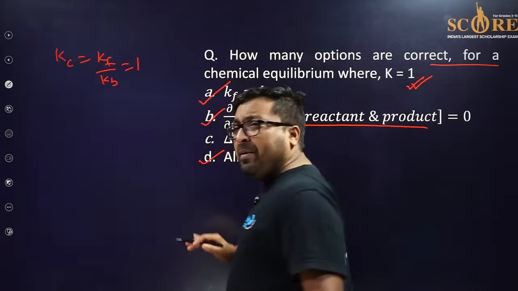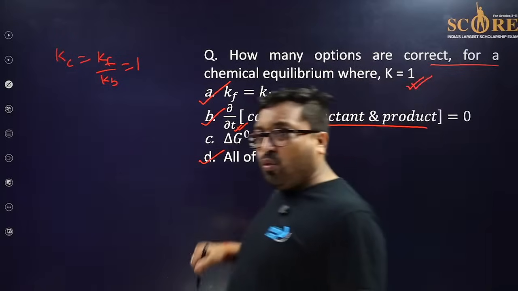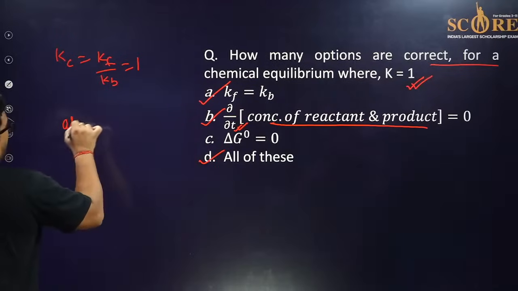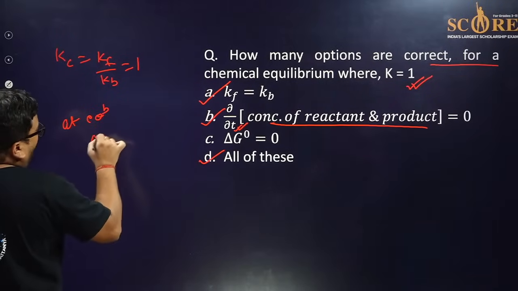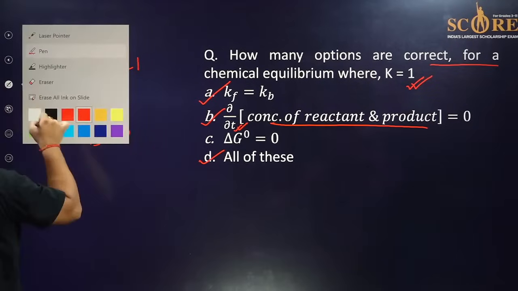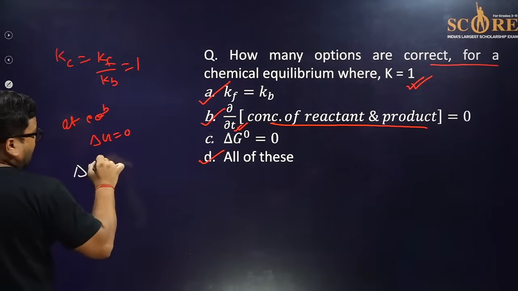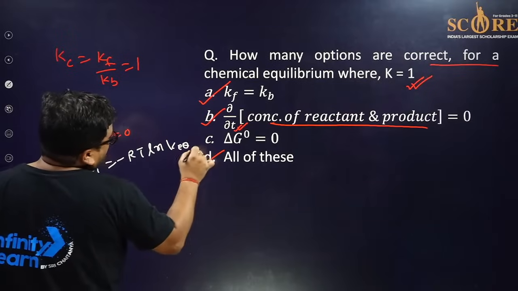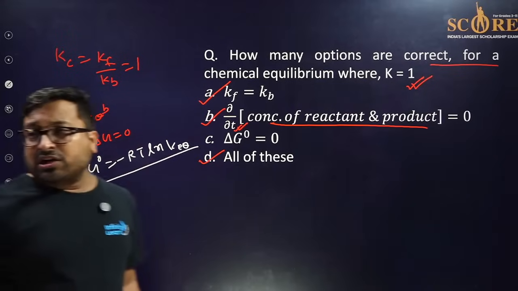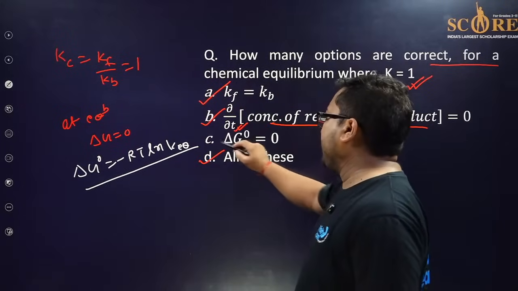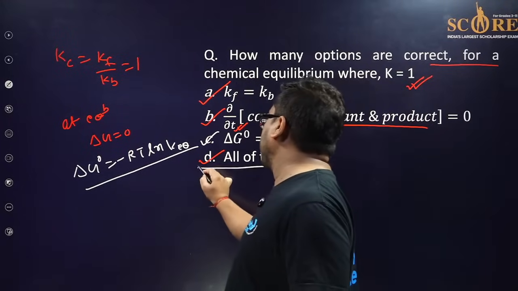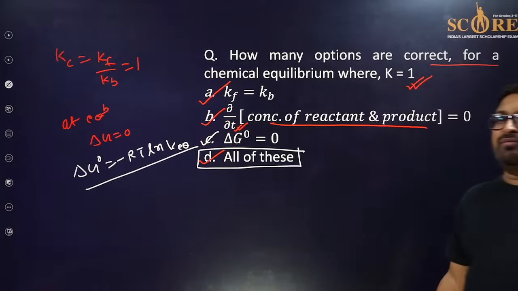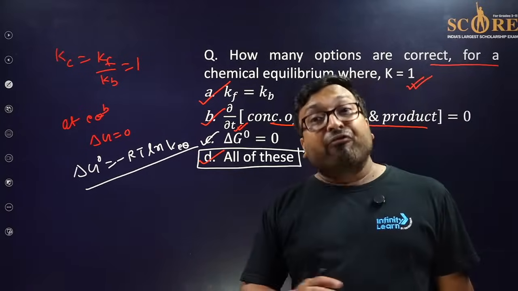And many people confuse in delta G naught. What they think, at equilibrium only delta G will be 0. But delta G naught is equal to minus RT ln K equilibrium. In this case, K equilibrium is 1, so this is also 0. So C is also right. So this is a single choice question. So D is the perfect answer. Very good. Okay. So very simple and very conceptual.